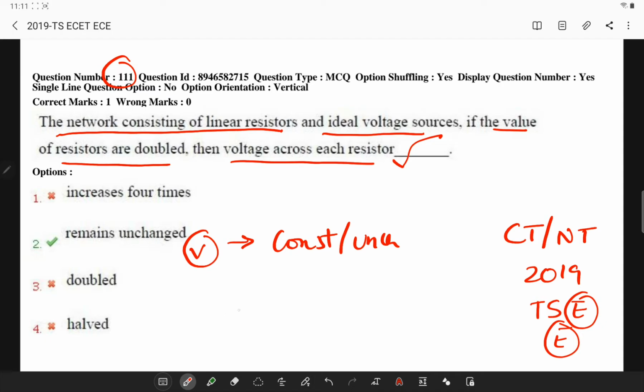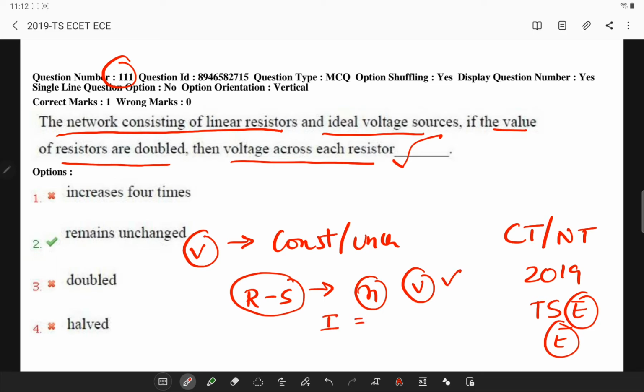If the resistors are in series in a network, with n resistors and a voltage source of voltage V, then the current in each resistance will be I and the equivalent resistance will be NR.